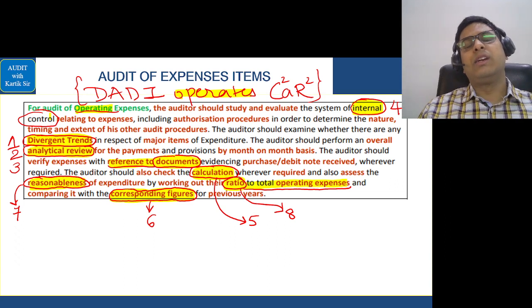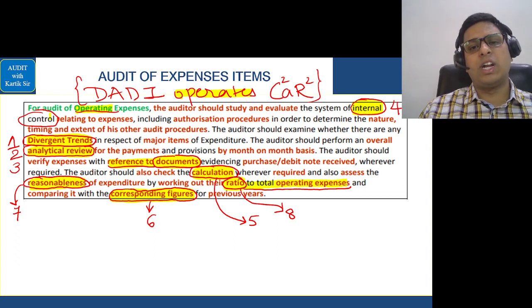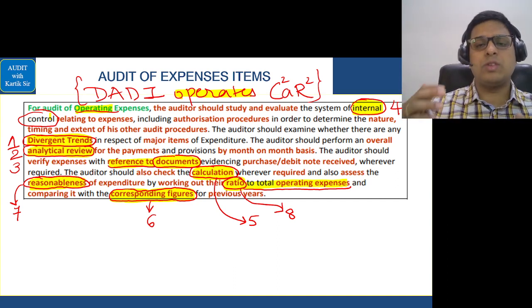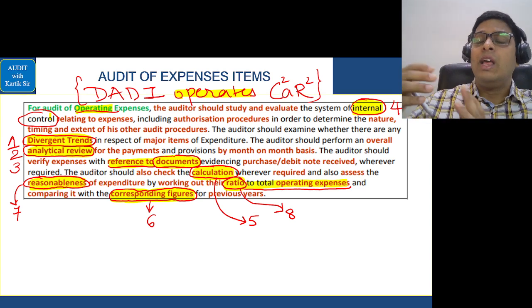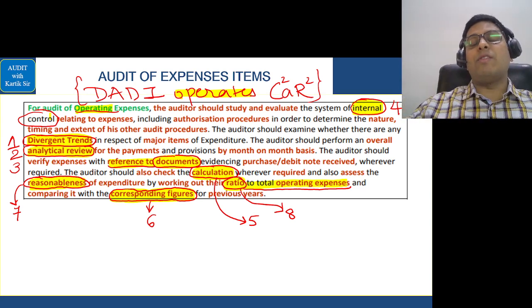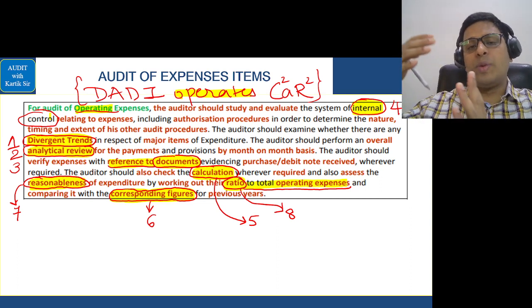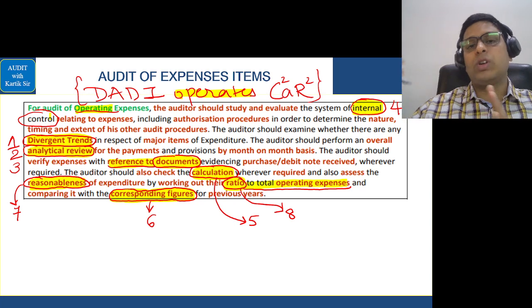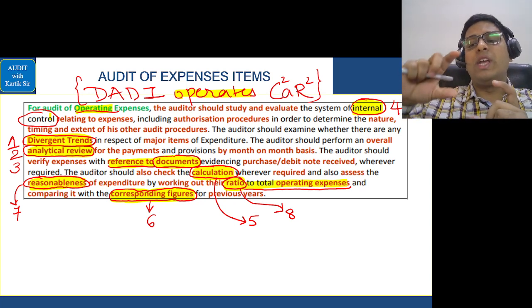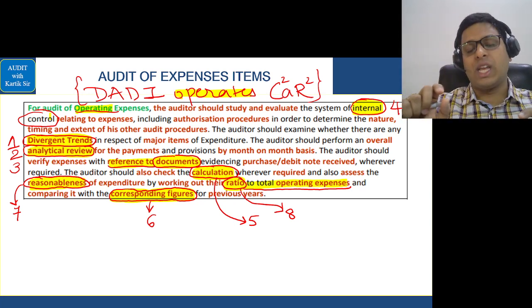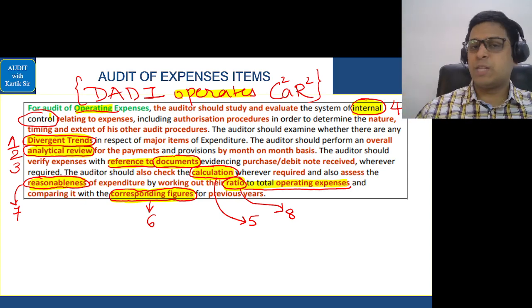Example, last year total operating expenses were 100 crores and 2 crores were spent on electricity expenses. So it was 2%. Okay, so the ratio is 2 by 100. This year it has become 7 by 100, so we'll question why it has increased so much. So this year also, let's say our operating expenses are 100 crores, but our electricity cost is, let's say, 7 crores. So how it increased from 2 crores to 7 crores, that is what the auditor is checking, the ratio to the total operating expenses. Simple to understand this area.